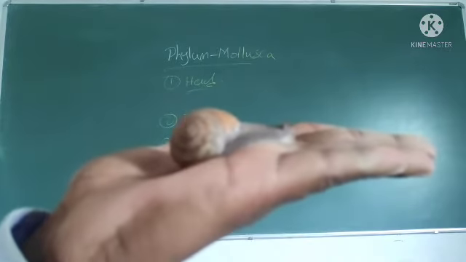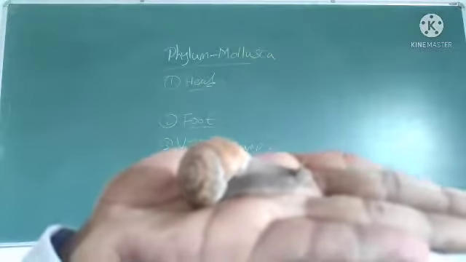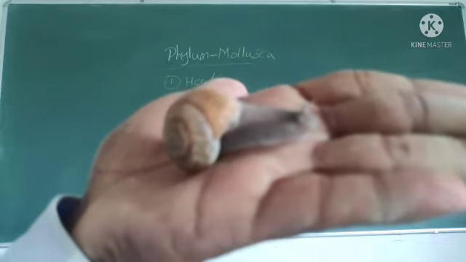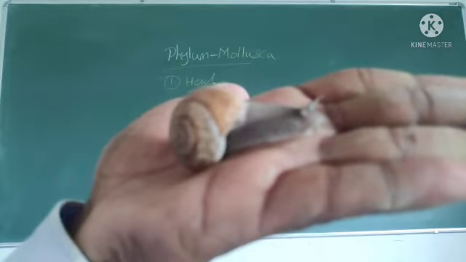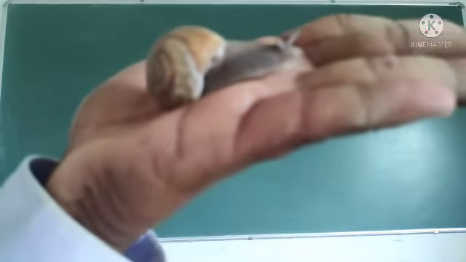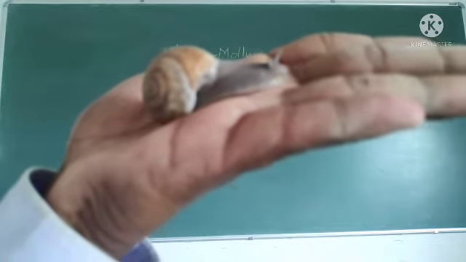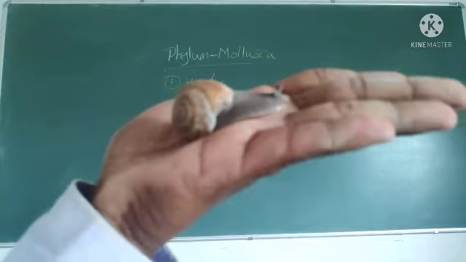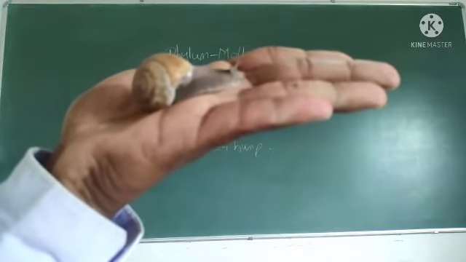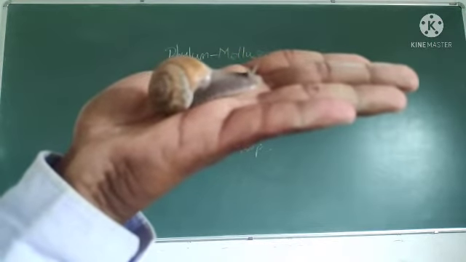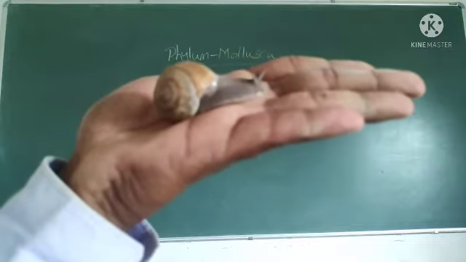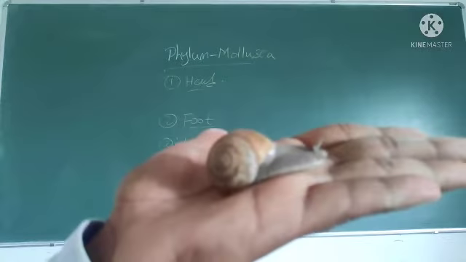See what I told you, the body is divisible into three parts. First one is head, second one is foot, third one is visceral hump.